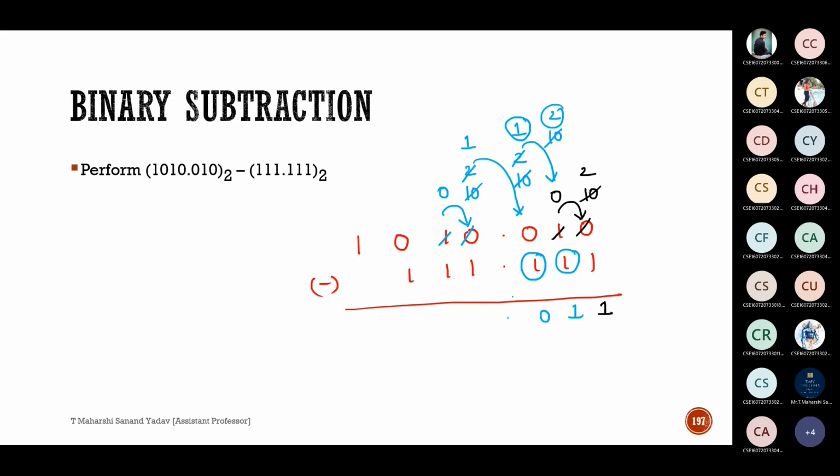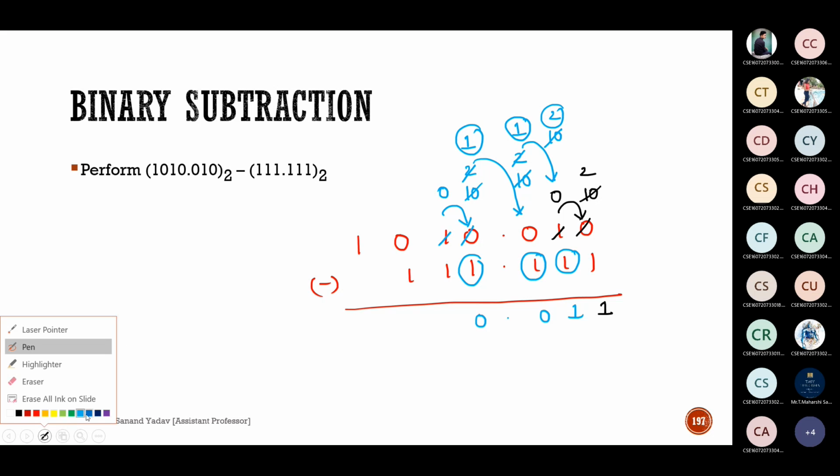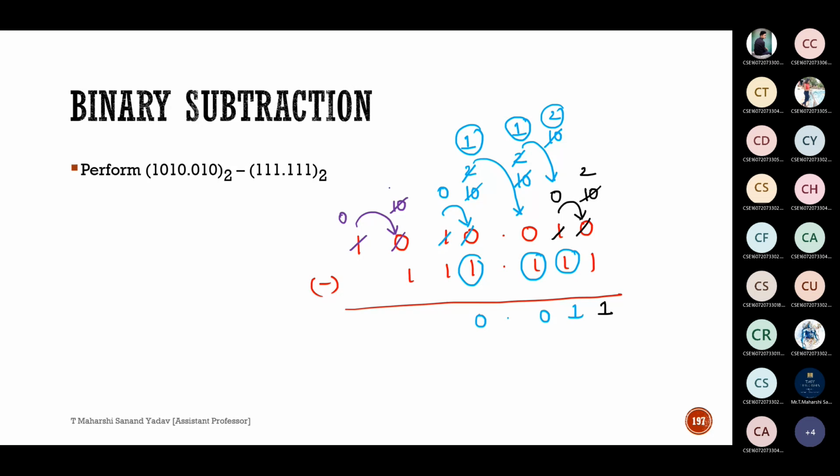Next, 1 minus 1 is 0. Next, here 1 minus 1 is 0. Then 0 minus 1, can I do here? Again borrow, sir. I'll take borrow so that this will change to 0, and this one will change to 10. So 10 is nothing but 2. From 2 if I take borrow, this one will be 10, this will be 1. What is 10? It is 2. So 2 minus 1 is 1. Next 1 minus 1 is 0. This will be 0. This should be the answer.